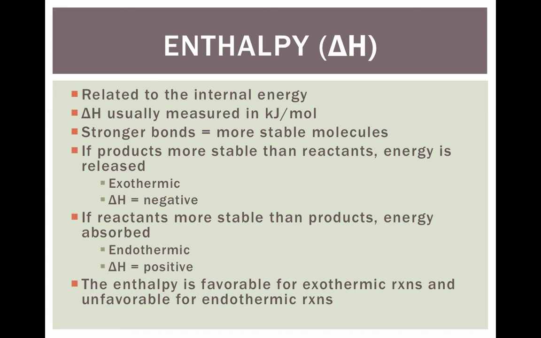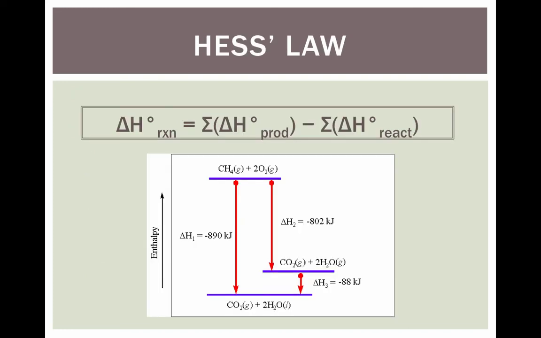If the products are more stable than the reactants, energy is released, and you're going to get a negative delta H in an exothermic reaction. If the reactants are more stable, energy is absorbed, and you're going to get an endothermic, positive delta H reaction. The enthalpy is favorable for exothermic reactions and unfavorable for endothermic reactions.